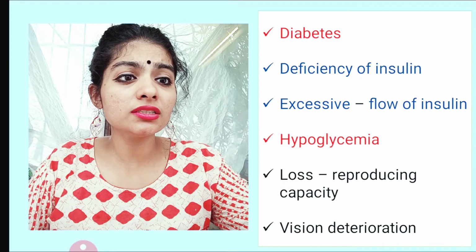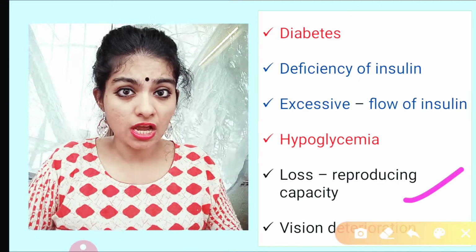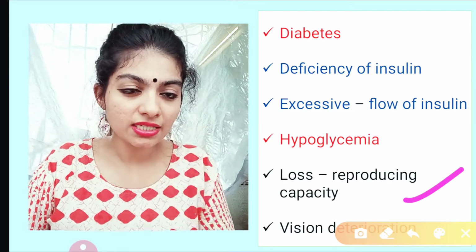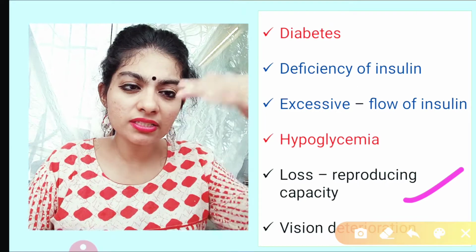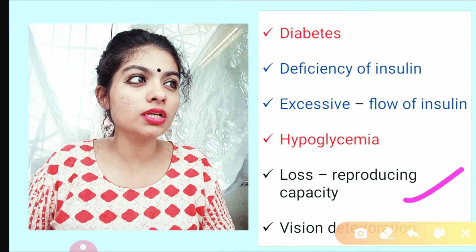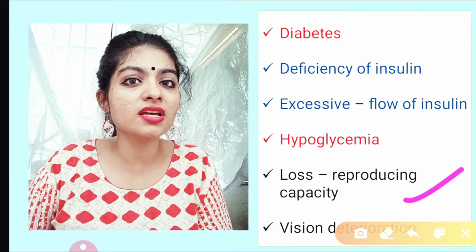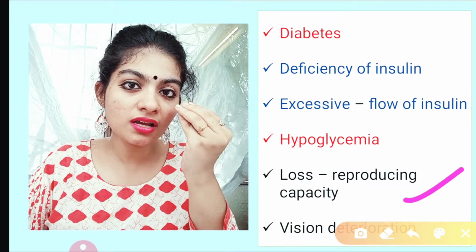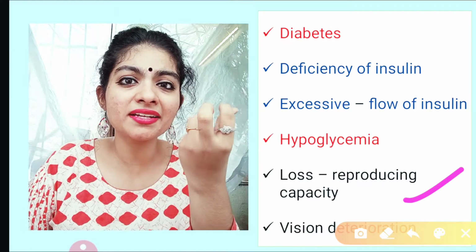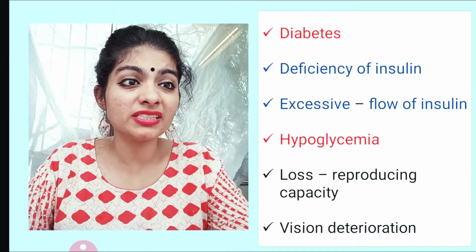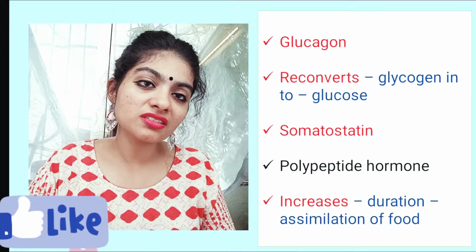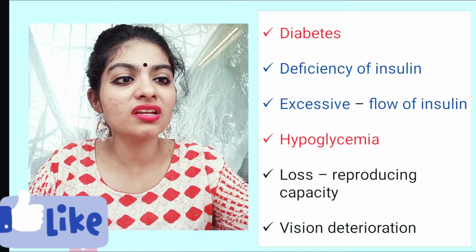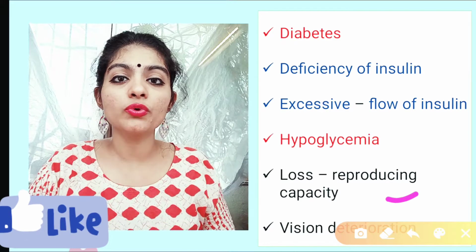Also there is another problem like vision deterioration. Vision means sight, and deterioration means degradation. Slowly there is blurring of vision. The person is unable to see clearly because the retina, which is the part of the eye that receives the light impulses focused by the lens, needs sugar for its function. So when there is a low sugar level, there is vision deterioration.